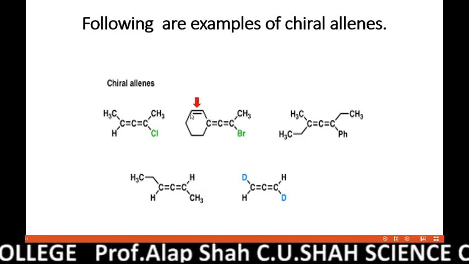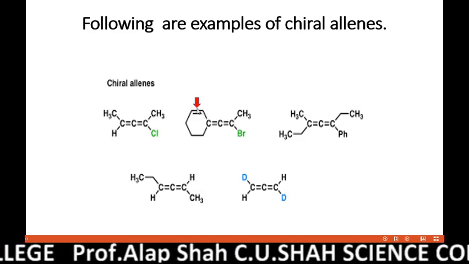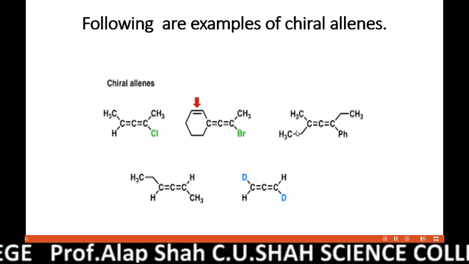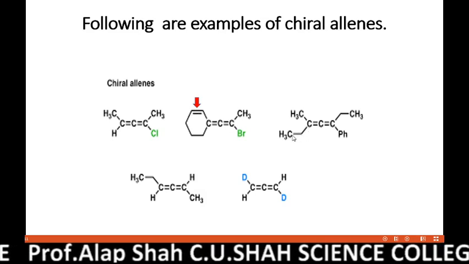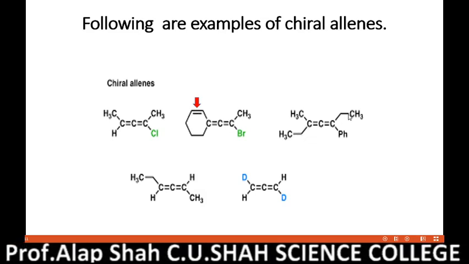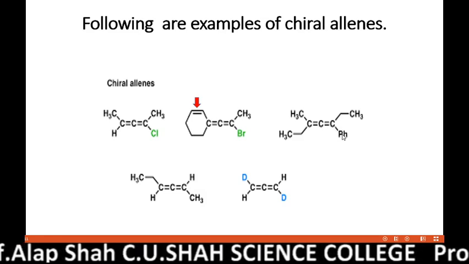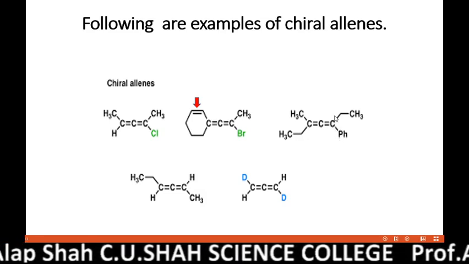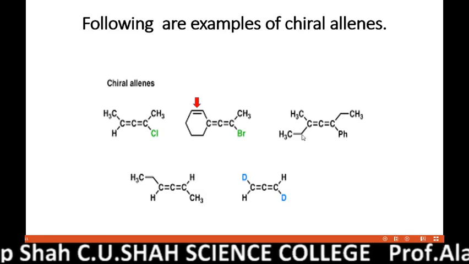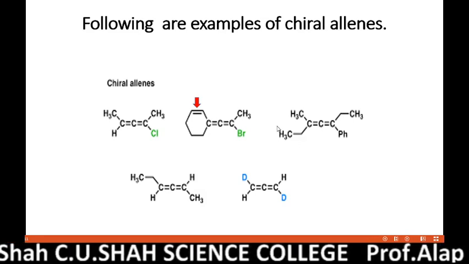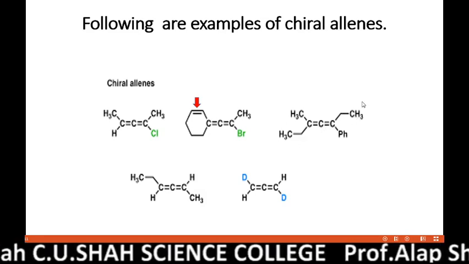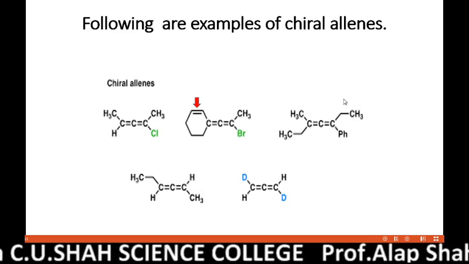But because of the presence of the double bond, it is chiral. Here methyl and ethyl group, and ethyl and phenyl group. One should remember that you can't say the center of symmetry is present here because this one is in the plane of the screen while this one is perpendicular to the screen.